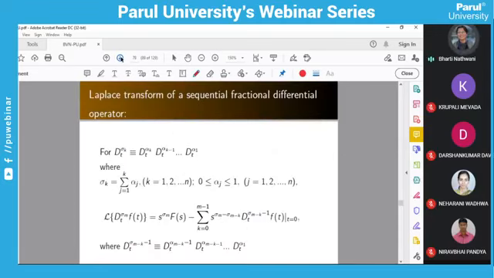Okay, now this is a sequential, means you have given more than one differential operator in one series. Suppose we are taking the fractional differential operator of sigma k, and sigma k is the sum of alpha k minus 1 up to so on alpha 1, where k is 1 to n minus 1 you can take. So this summation sigma k, summation j equals to 1 to k alpha j, means alpha 1, alpha 2, alpha 3 up to so on alpha k minus 1 and alpha k.